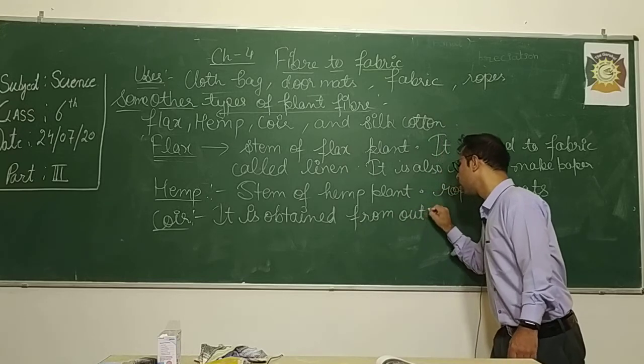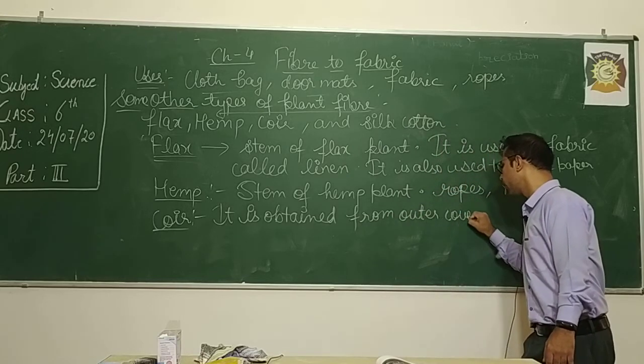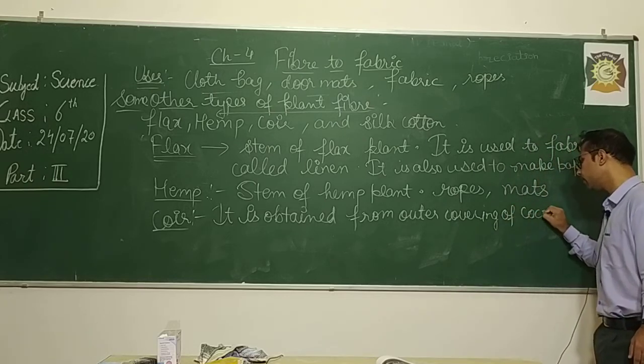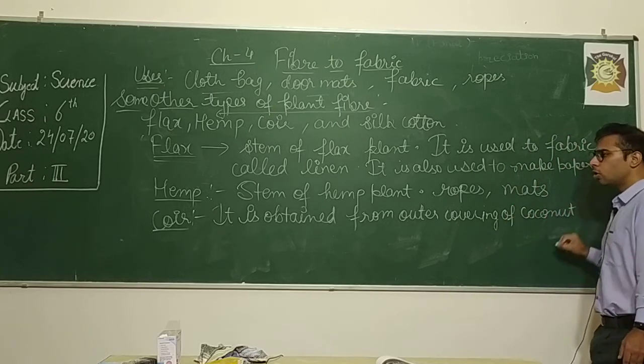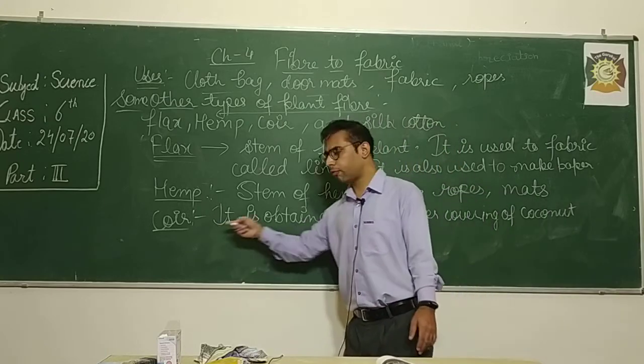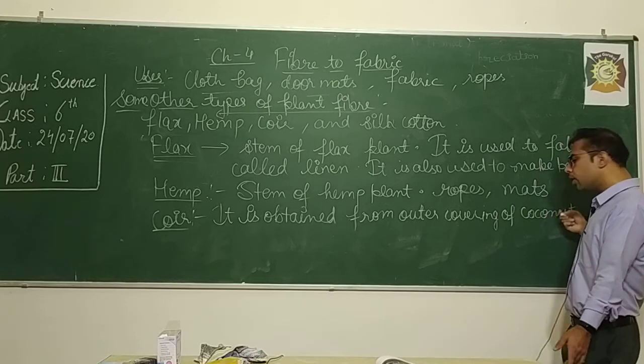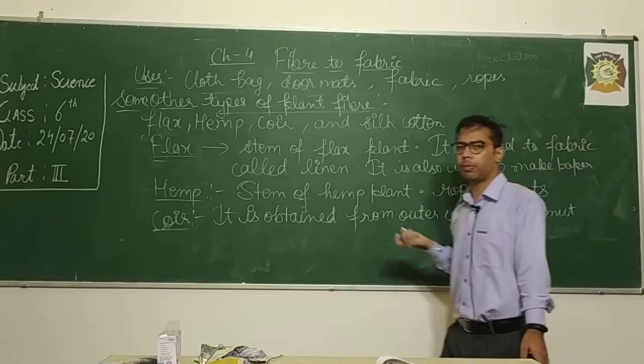So coir fiber is obtained from the outer covering of the coconut palm tree, or coconut, which is obtained mainly from the coconut palm tree.